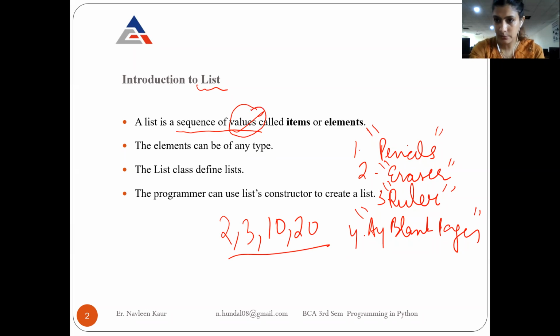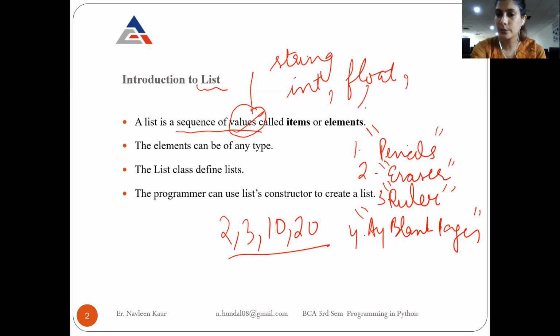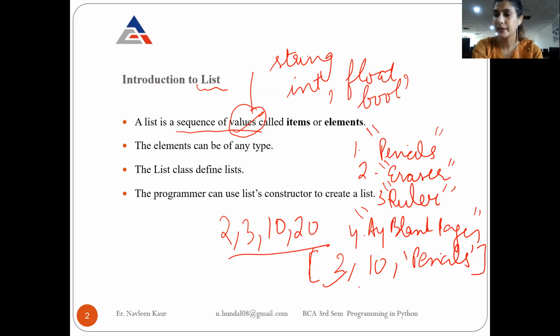So values can be anything. It can be string values, integer values, float values, bool values. So you can store anything in a list. You can even create a list with a mixture of elements, right? By mixture I mean that some elements are strings, and some elements are integers.